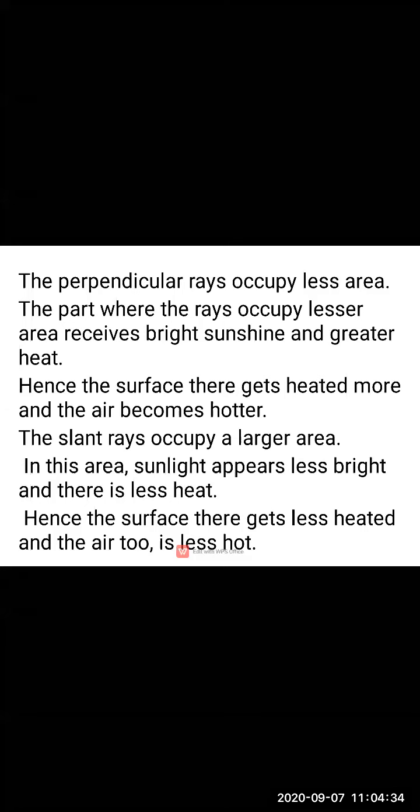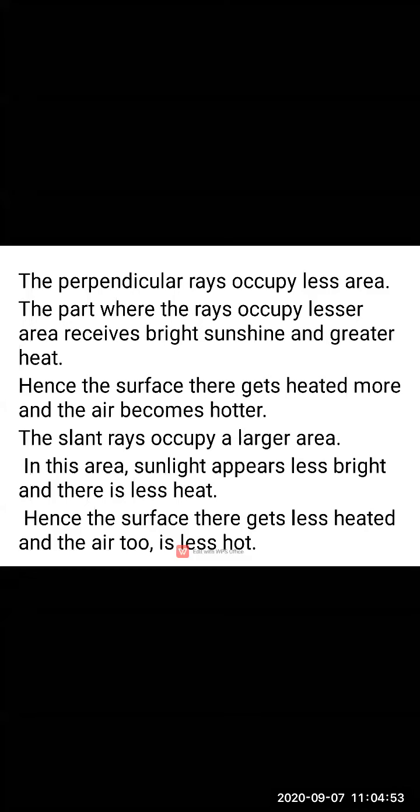Its effect is that the perpendicular rays occupy less area. And because of that, the part where the rays occupy lesser area receives bright sunshine and greater heat. So see what happens because of it.